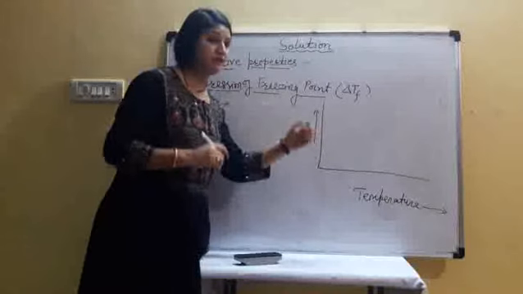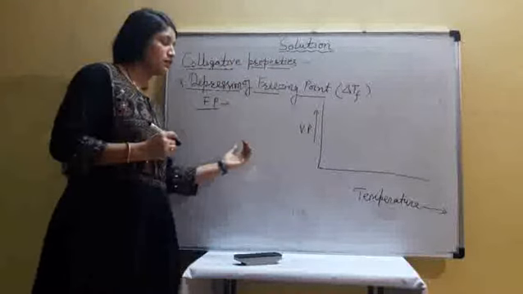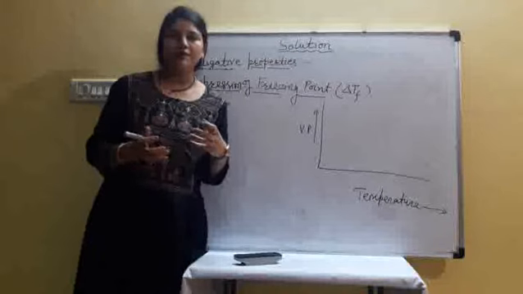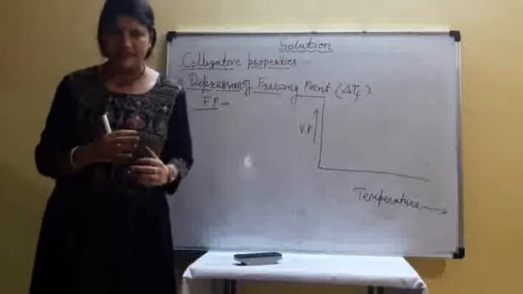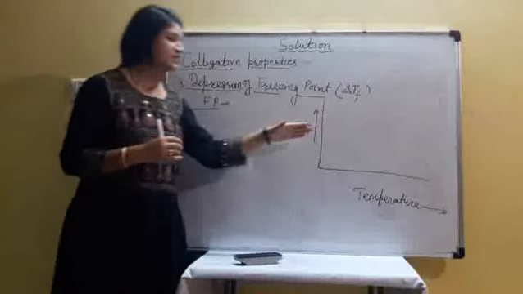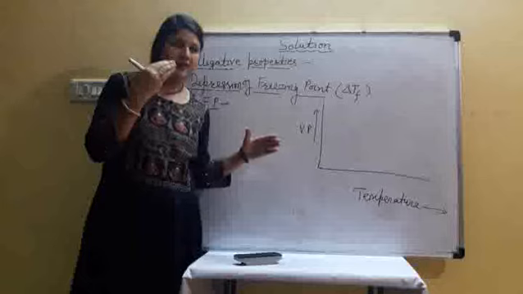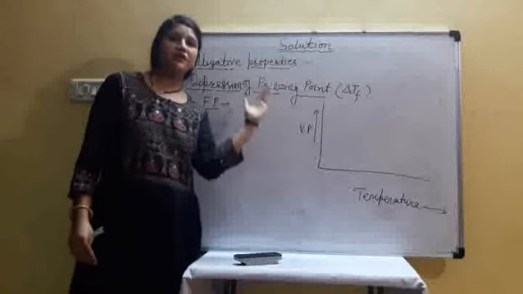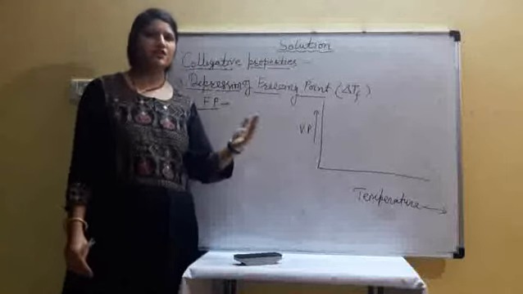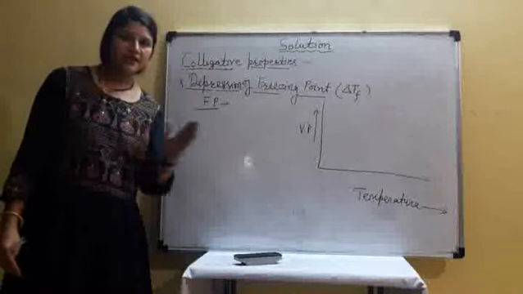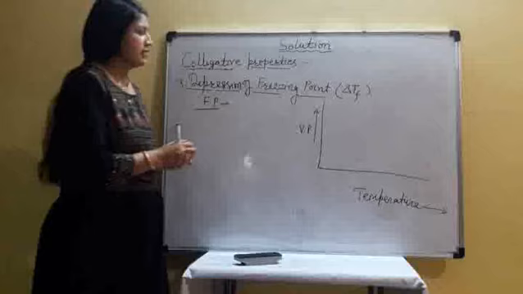At the temperature when vapor pressure of liquid becomes equal to the vapor pressure of solid. Normally we know vapor pressure of solid is very less. So we decrease temperature and reach the point where vapor pressure of liquid becomes equal to the vapor pressure of solid. At this temperature liquid starts to freeze.